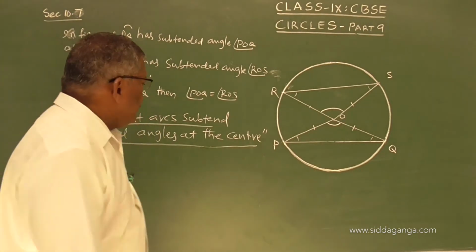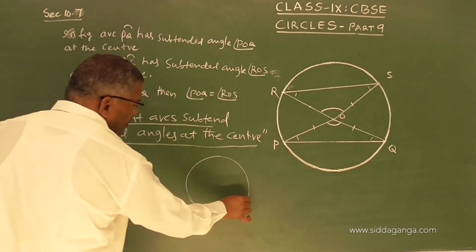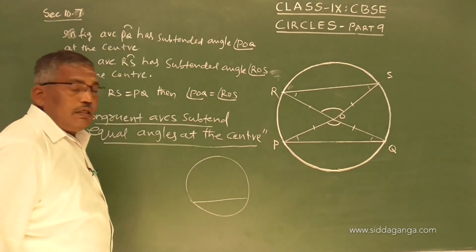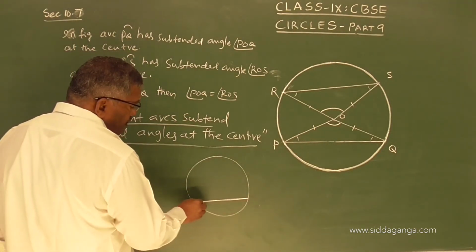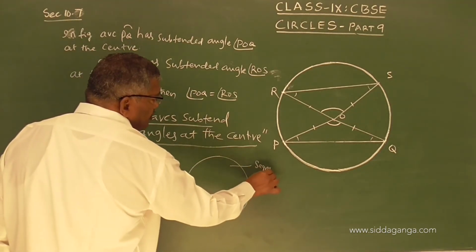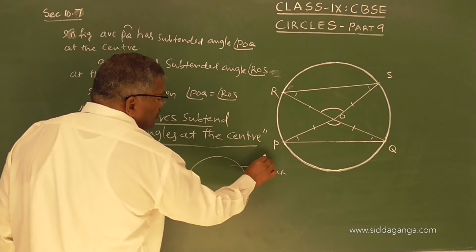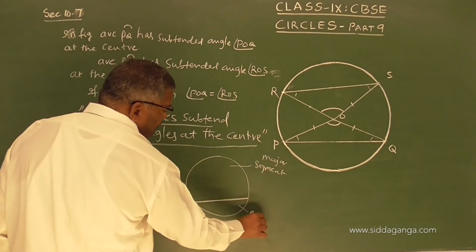We have studied earlier also. Suppose we have a chord and this chord divides the area into two parts, it is known as a segment. So this is the major segment and this is the minor segment.